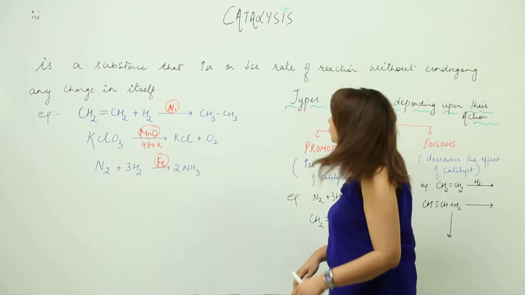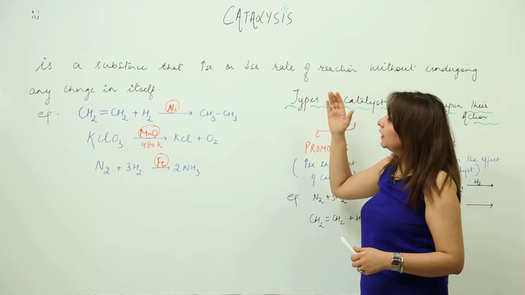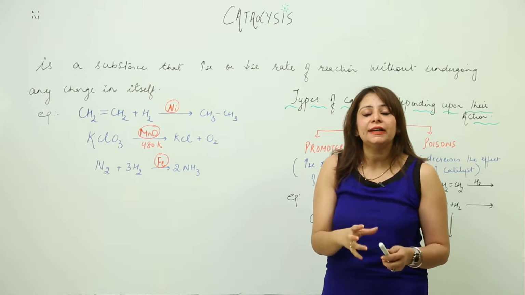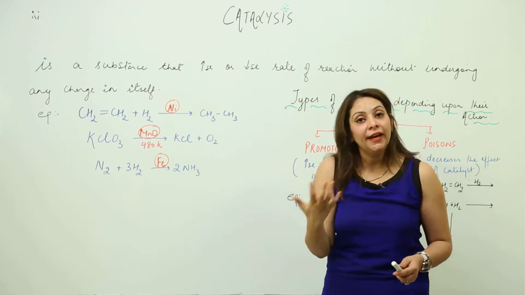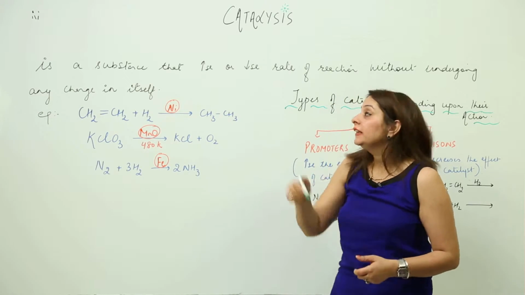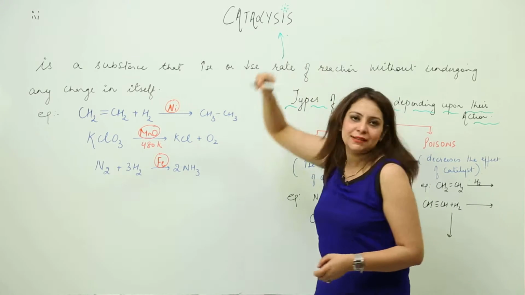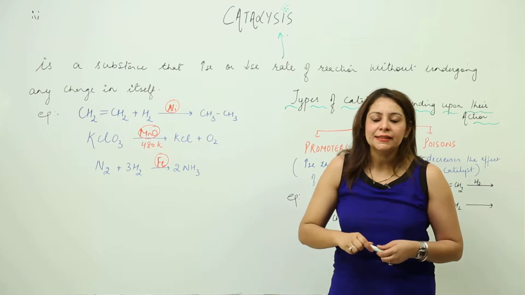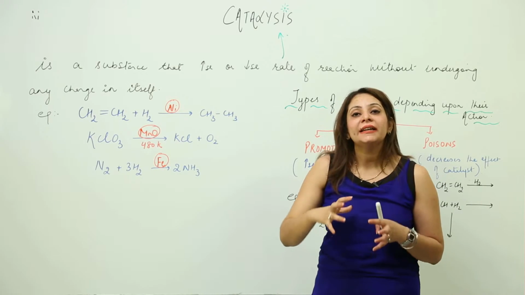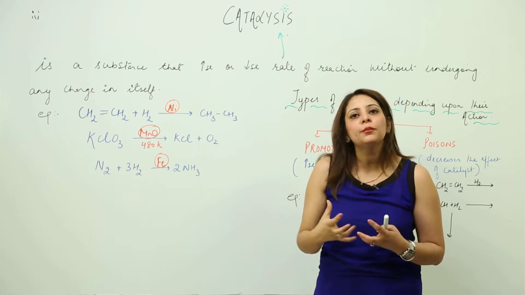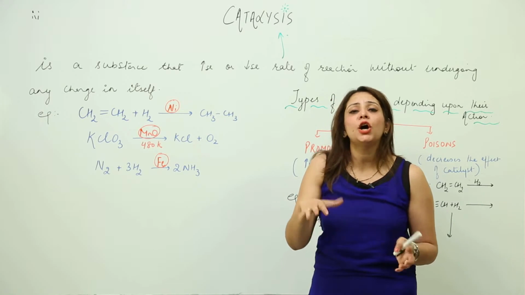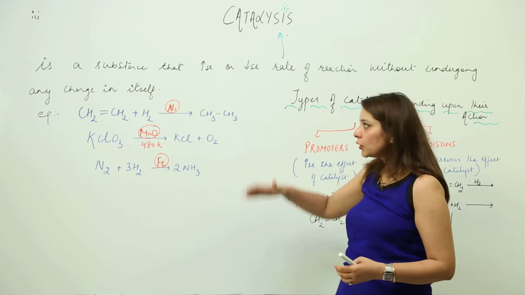Now the phenomenon that deals with the behavior of a catalyst, that is, how it is altering the rate, how it is increasing or decreasing the rate, is called catalysis. So catalysis is a phenomenon in which a catalyst has the property to alter the rate. It might increase or it might decrease according to the demand of the reaction. So this is what.